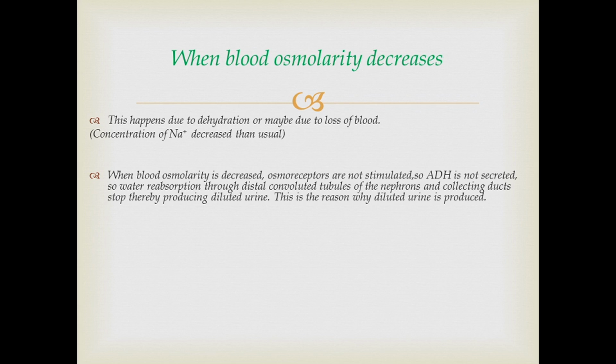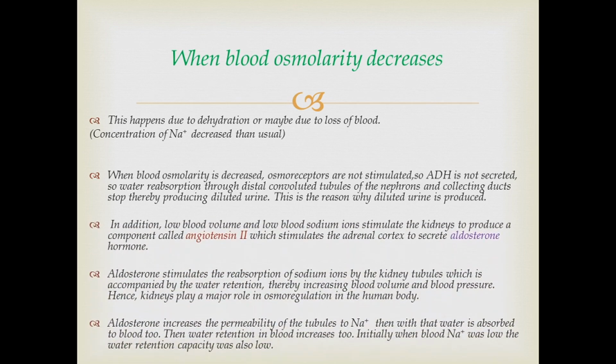So water reabsorption through the distal convoluted tubules of the nephrons and collecting ducts stops, thereby producing diluted urine. When ADH is not secreted, diluted urine can be produced. The ADH not being secreted is the reason why diluted urine is produced here.